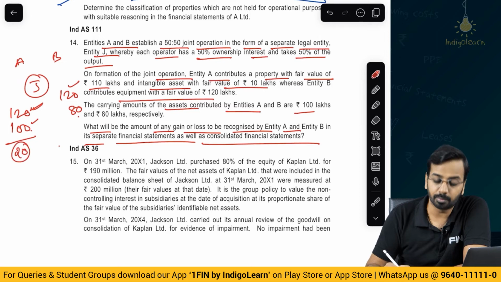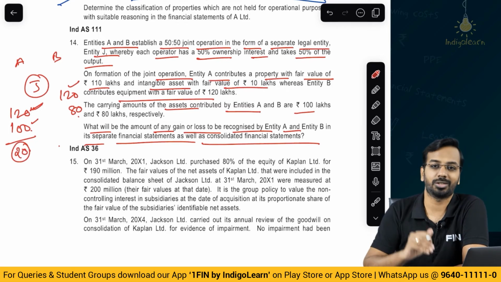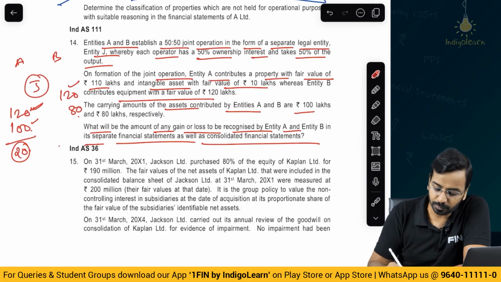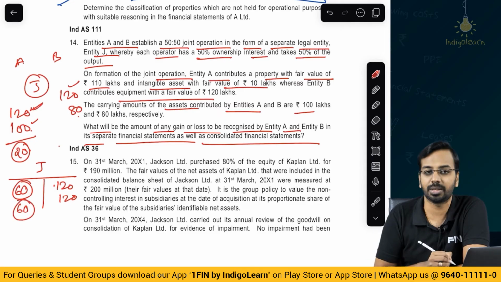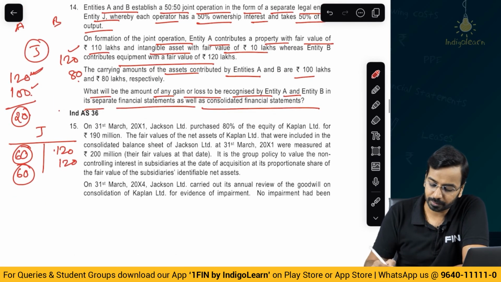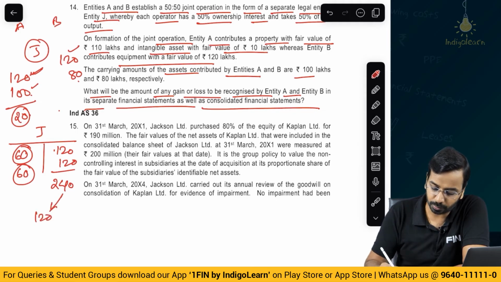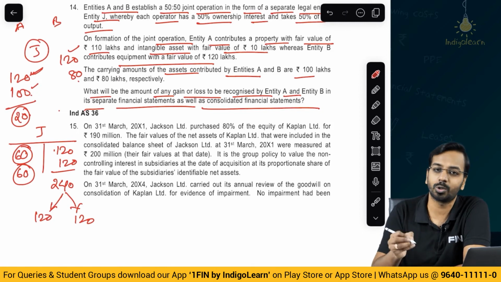If you see, 20 is the profit, but 20 is the profit pertaining to our share and the other party's share, because if you look at J's balance sheet, for example, 120 is one asset, 120 is another asset. Out of this 120, A will again say 60 is my share, here also A will say 60 is my share. Now, on my own share I will not have any profit, correct? So, we need to see what is the unrealized portion of the profit. So, total asset is 240, out of 240, A controls 120, B controls 120.